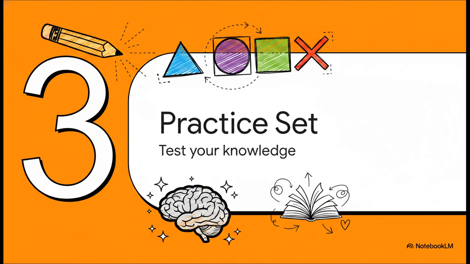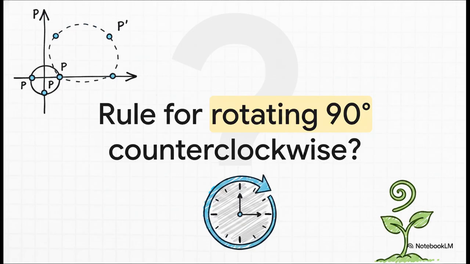Let's jump into section 3, transformation practice set. Time to test your knowledge and put those tools to work. Here's the first challenge from the text. What's the rule for rotating a point 90 degrees counterclockwise? The lesson pushes students to actually visualize a point sitting there in the first quadrant and then mentally turn it backward against the ticking of a clock to master the algebraic rule.